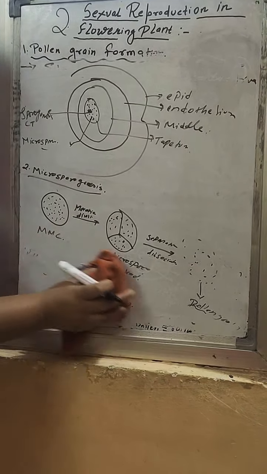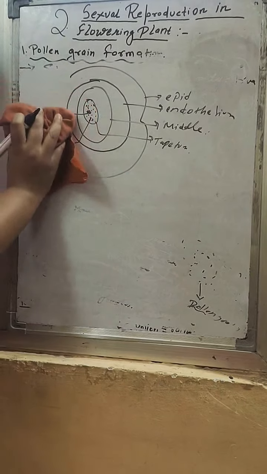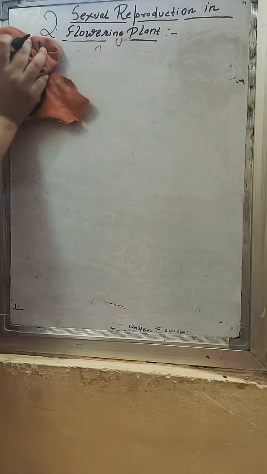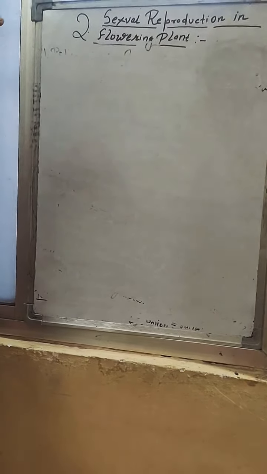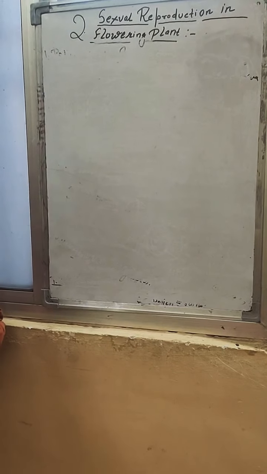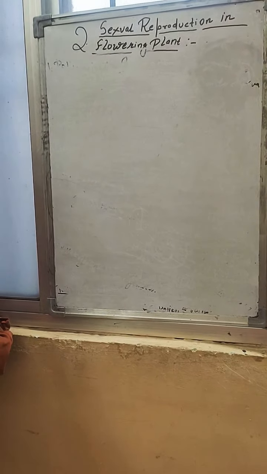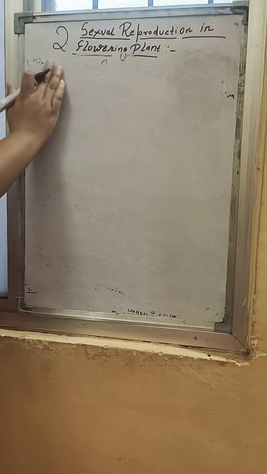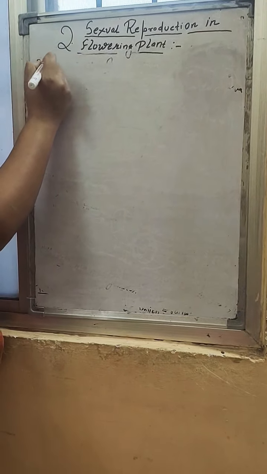Now we will study what basically the pollen grain is. Very small topic. Understood how the pollen grain is formed? From the anther, microsporangium is produced. From the microsporangium, the microspore mother cell results in the formation of microspores. These microspores, as they mature, dissociate and form the pollen grain. Now let's study about the pollen grain.